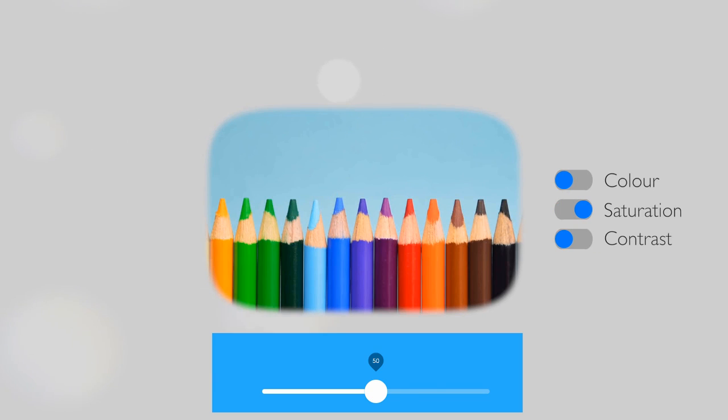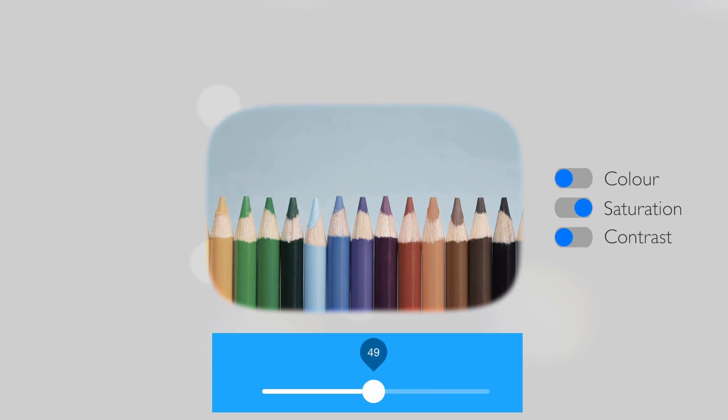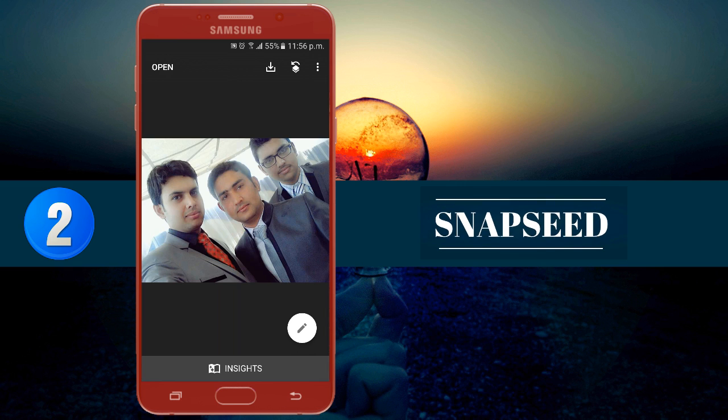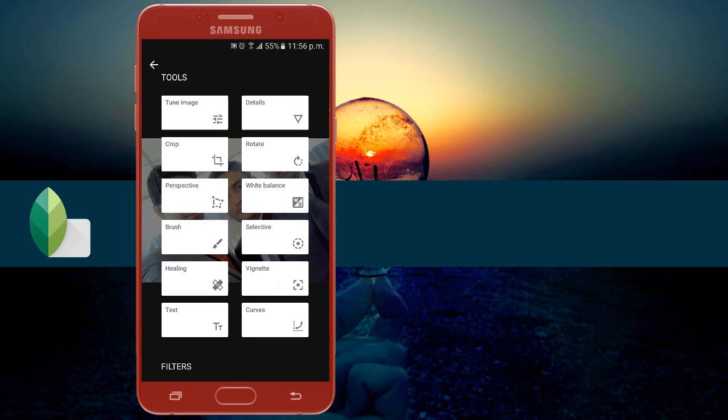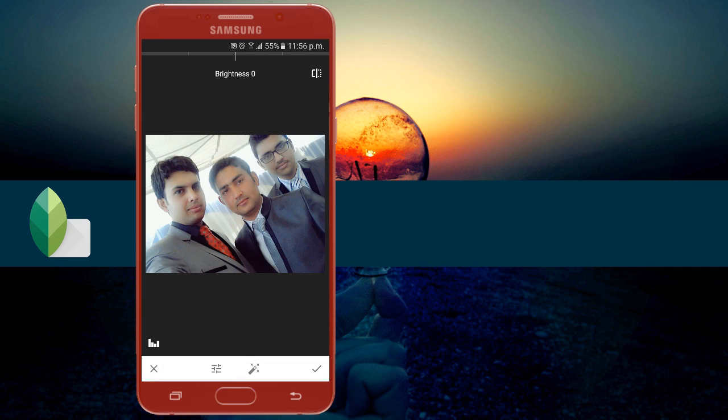Next app on our list is Snapseed, which is the ultimate photo editing app on Android from Google. The app supports JPG and other formats, which is great since many modern smartphones support RAW. The UI is simple. You get two pages. The first features various handy tools to tune image, white balance, change perspective, add text, change detail, etc.